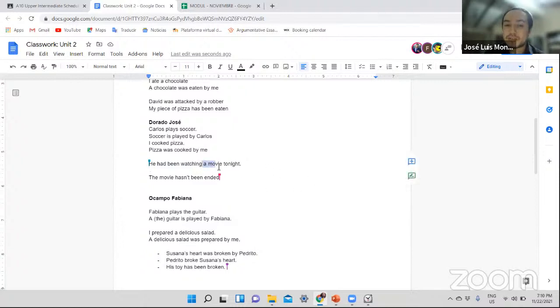What is the object? The movie. Right? So we're going to say a movie, and you're going to tell me in this case that a movie is more important than him, and it's correct. It can be said that way. A movie, then let's try to use the same tense. What do you think I need here?